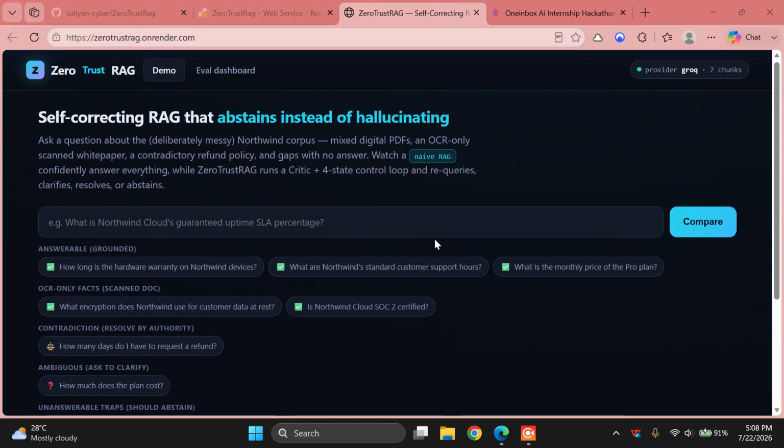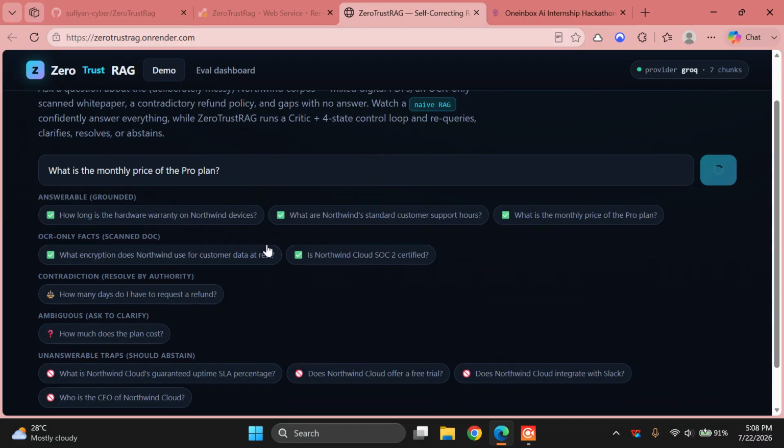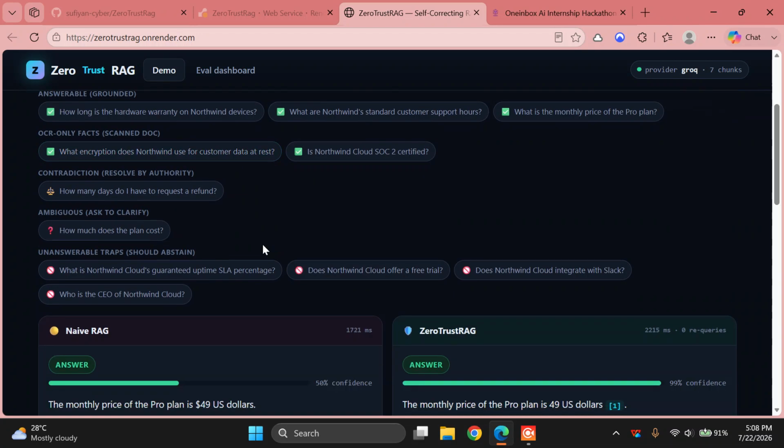Okay, so let's see it with an example. One of the examples is this. I could type this, but for easier reference, I put this here. What is the monthly price of the Pro plan? The documents are in the data folder. Based on that only, it answers.